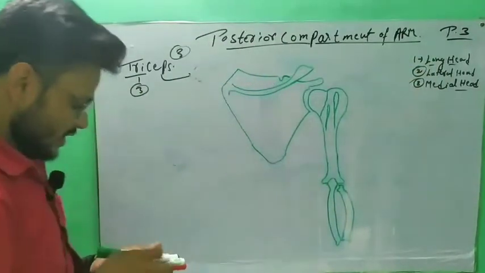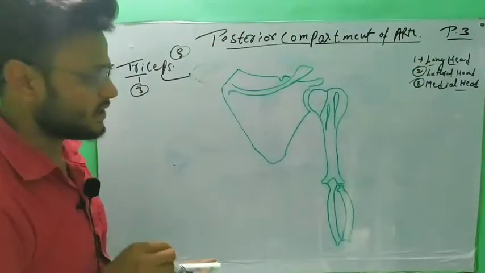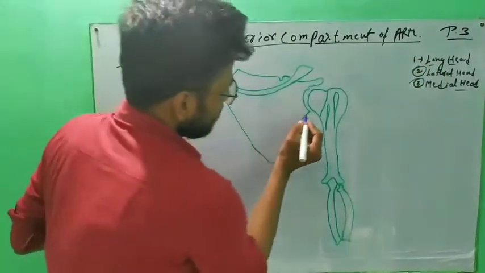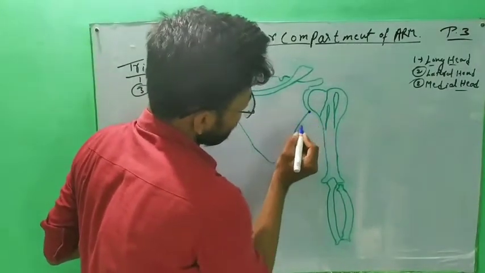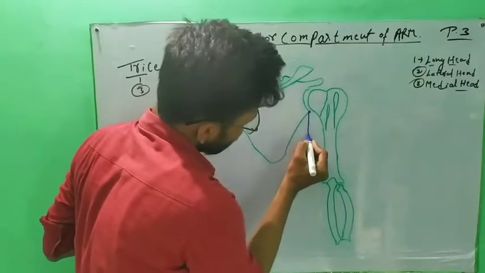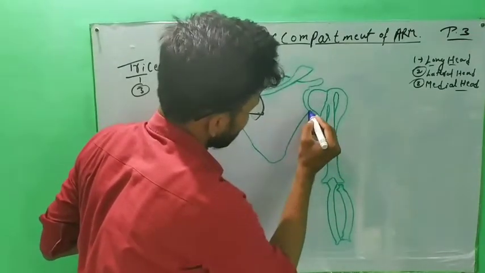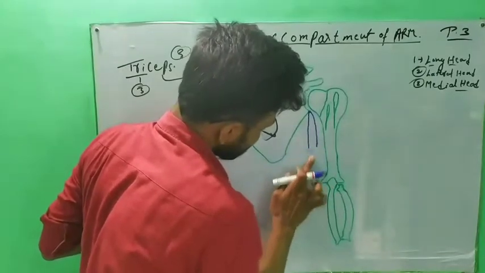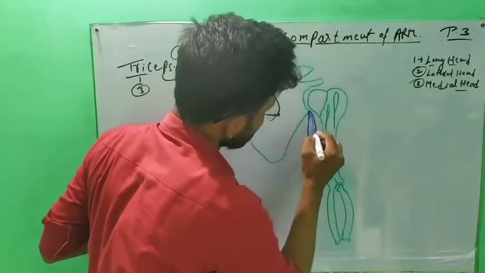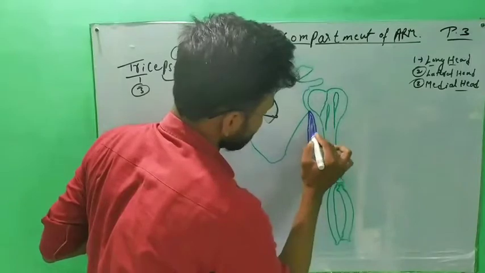Long head will originate from the infraglenoid tubercle. This is the long head of the triceps brachii.